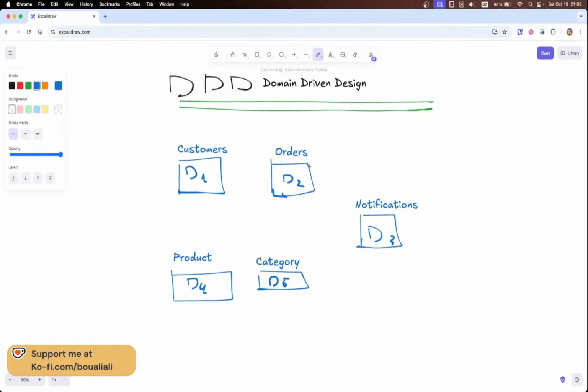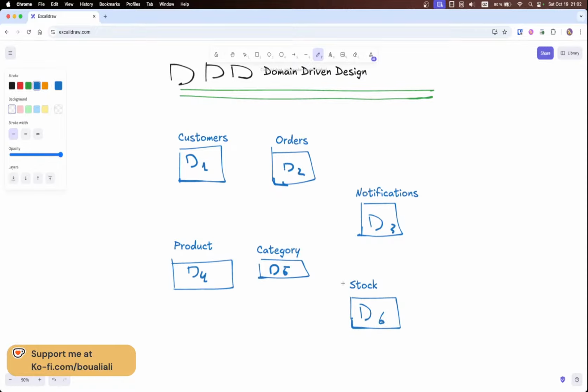Let's also say we have a stock microservice, or stock domain, let's say D6, which takes care of managing the stock, the inventory, and so forth.